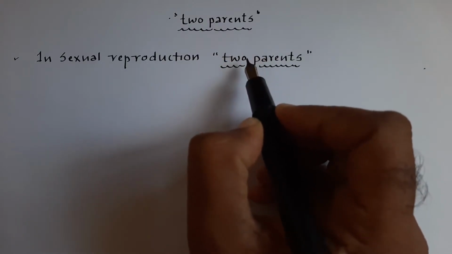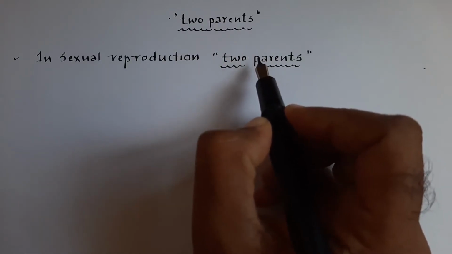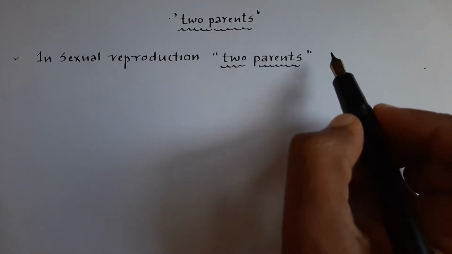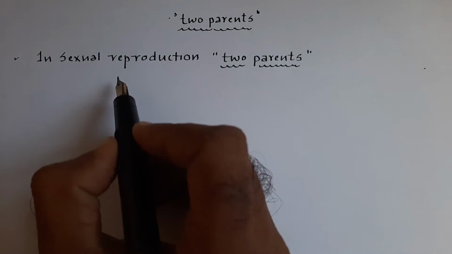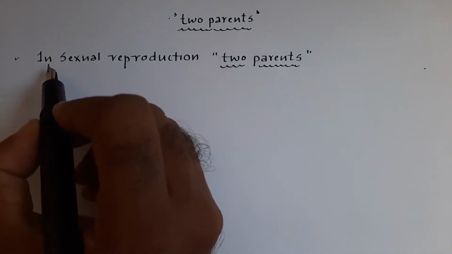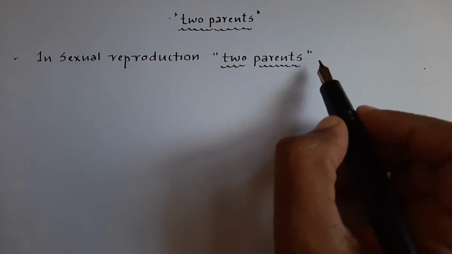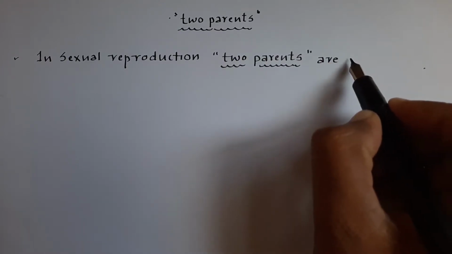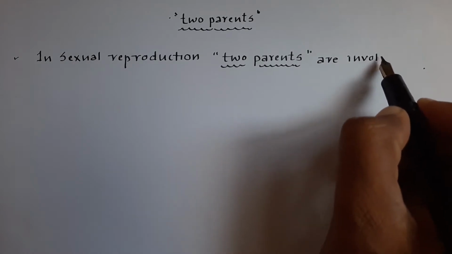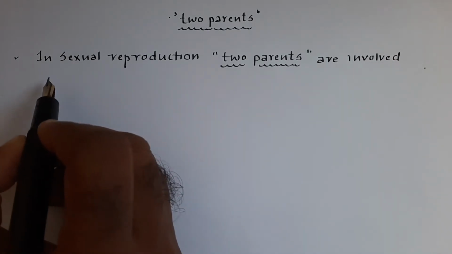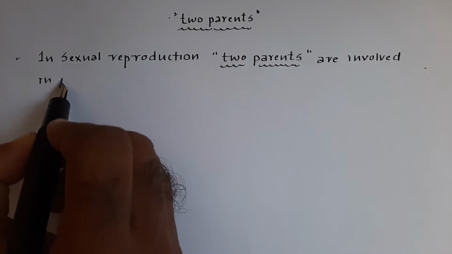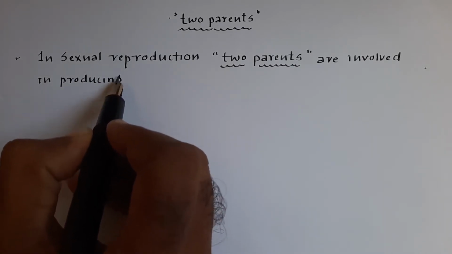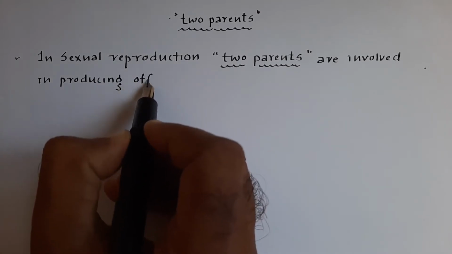Only by remembering these two terms we can easily state the first main feature. So it reads like this: in sexual reproduction, two parents are involved in producing offsprings.